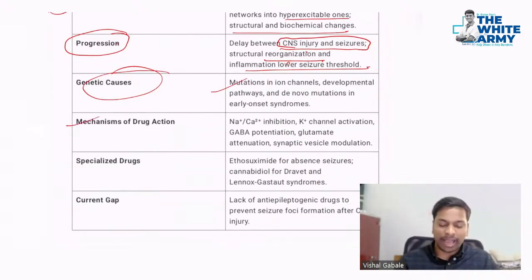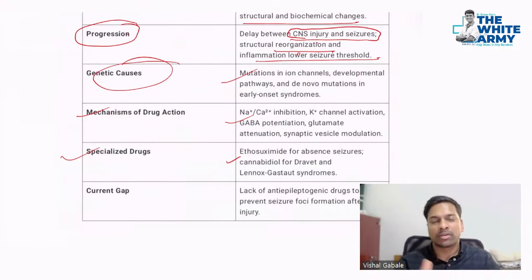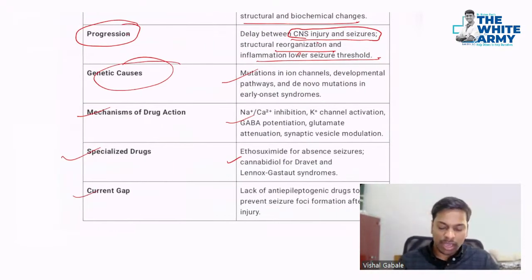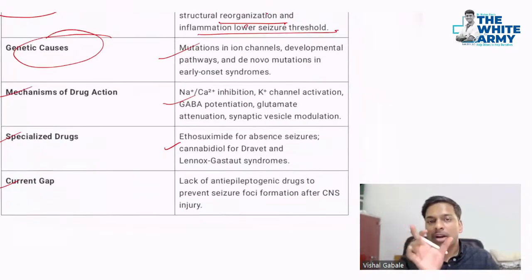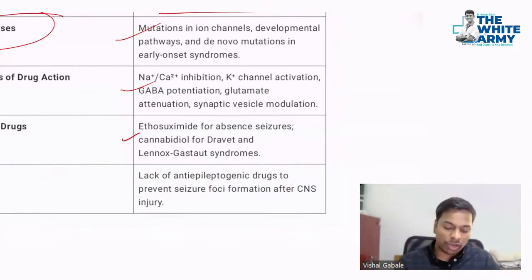Then mechanism of drug action. We have already seen that we can give sodium and calcium channel inhibitors to prevent seizures. Finally, there are some specialized drugs which work in unique ways, and we will see that in the treatment part as well. The current gap is that we can reduce the seizures, but we cannot stop the pathogenesis or the organic damage to the brain. So we have a lack of anti-epileptogenic drugs.